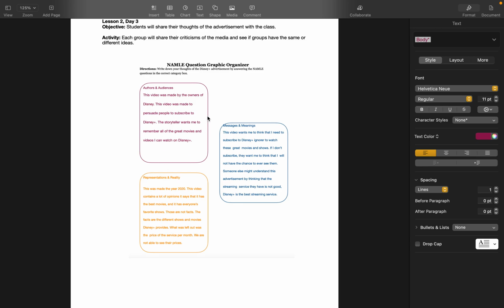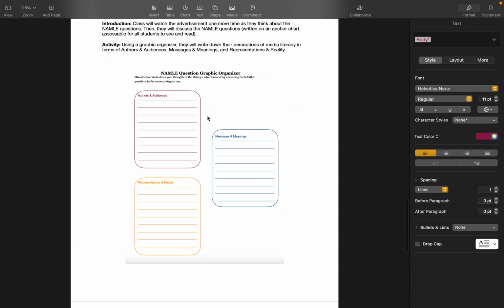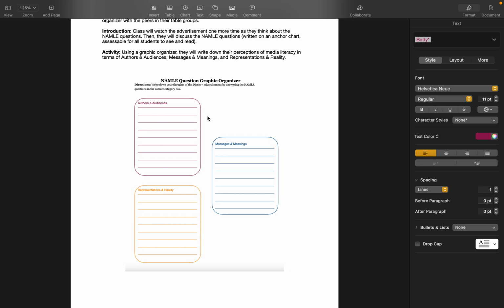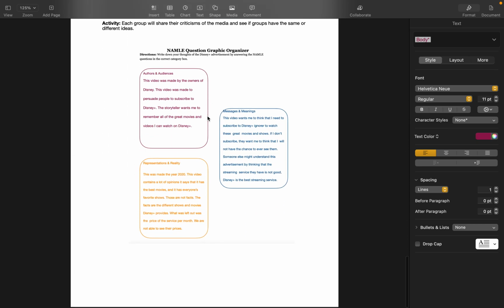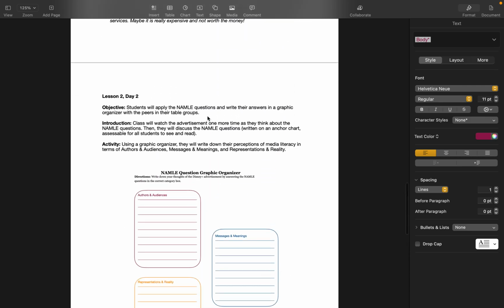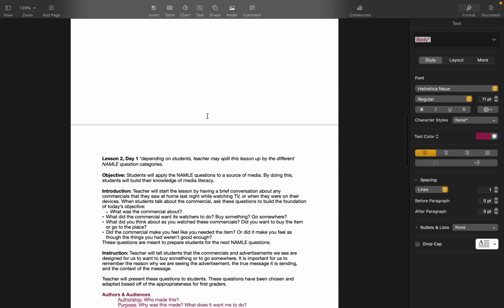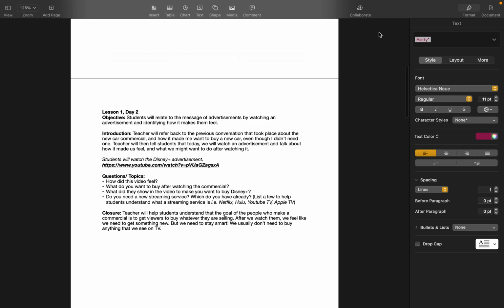So this would be my assessment as well for me to know if my students truly did understand what it means to be literate in media, or does it mean that I have to revisit some of the previous activities and reinforce the different objectives.